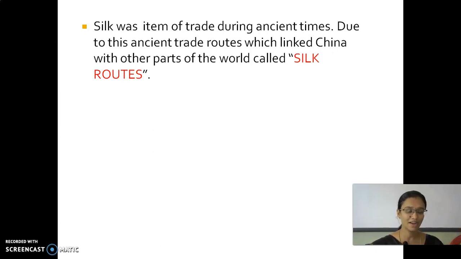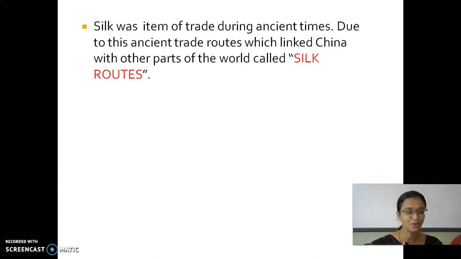They went to other countries and sold the silk. So they found ways. The routes used by the Chinese people to connect to other parts of the world to sell silk are called silk routes.